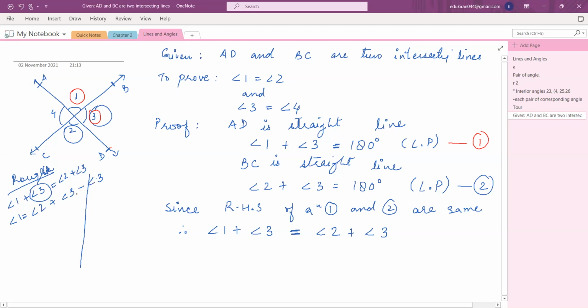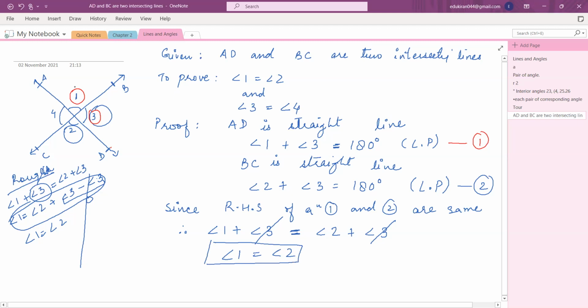So angle 3 minus angle 3 will give you what? 0? Yes. So it will be only angle 1 is equal to angle 2. So we just skip this step. We directly cut it here. It means the same thing, that you are subtracting this from this. So you are left with angle 1 is equal to angle 2. All right. So one pair of vertically opposite angles, you have proved that they are equal.